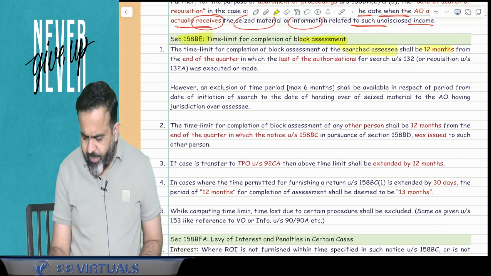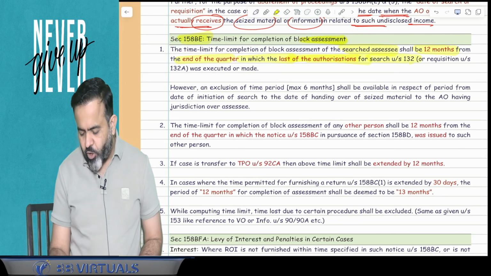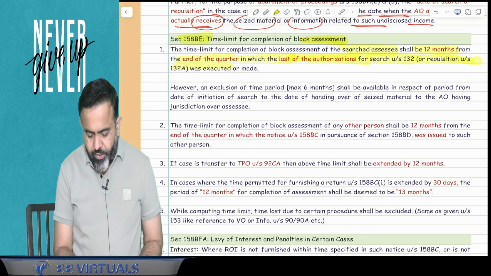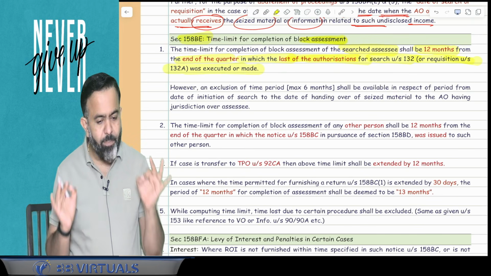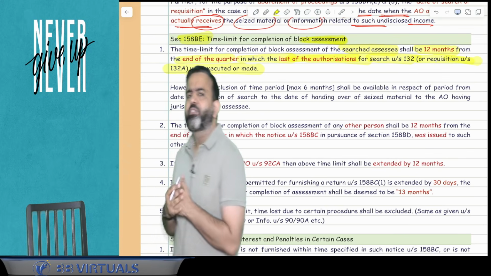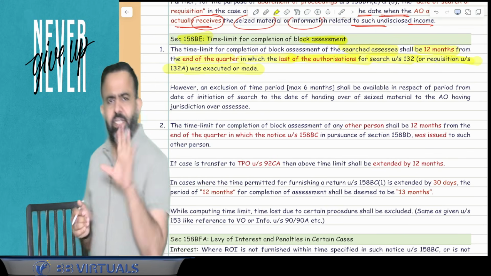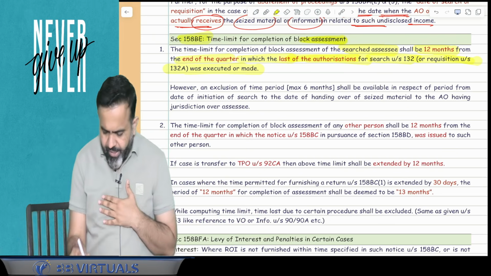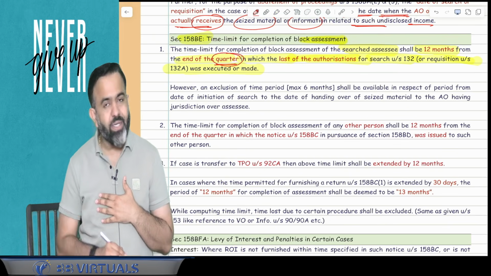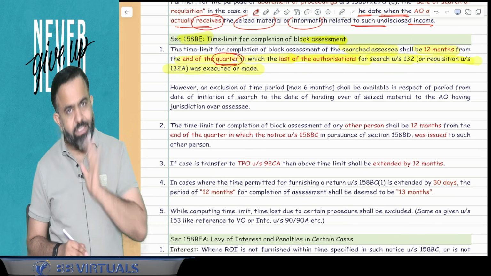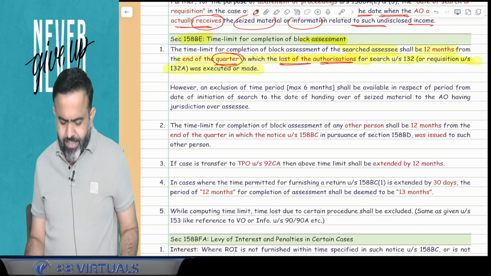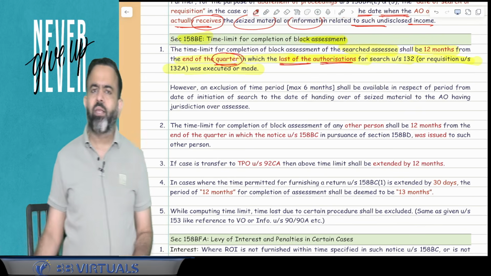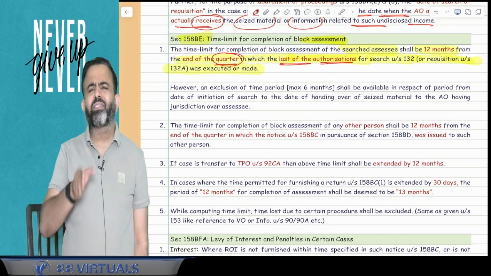Done. Now next part. The time limit for completion of block assessment for the search assessee, that is Rajnikant, shall be 12 months from the end of the quarter in which the last of the authorization of search under section 132 or requisition under section 132A was executed or made. So in simple words, guys, the assessment of Rajnikant will be completed within 12 months, that is 1 year from the end of the quarter in which the last authorization was executed, meaning the search was completed. So in simple words, the assessment completion time limit is 12 months from the end of the quarter in which the search was completed.